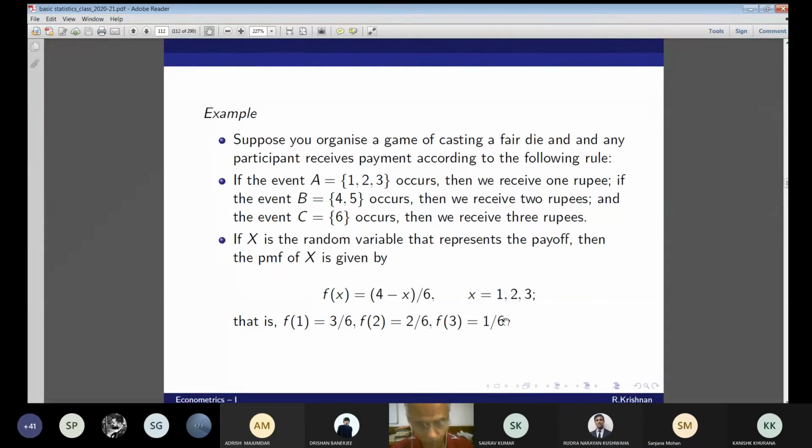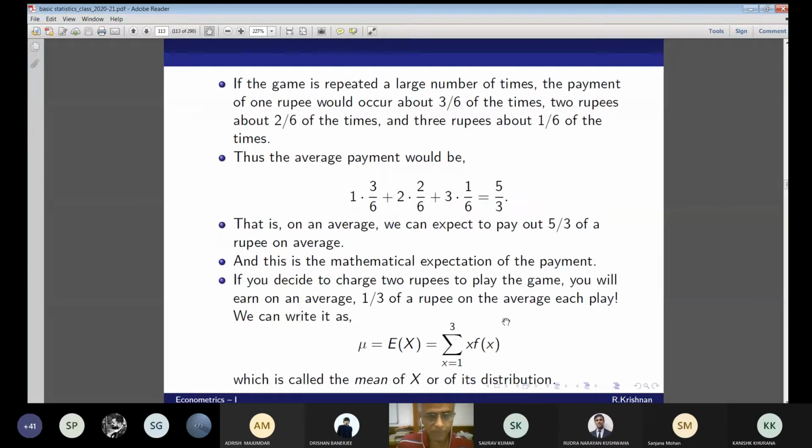You charge 2 rupees from every participant to play the game, and on the mathematical expectation you will earn on an average 1/3 of a rupee on each play. If you decide to charge 2 rupees to play the game from each and every participant, you will earn on an average 1/3 of a rupee every time somebody has played this.